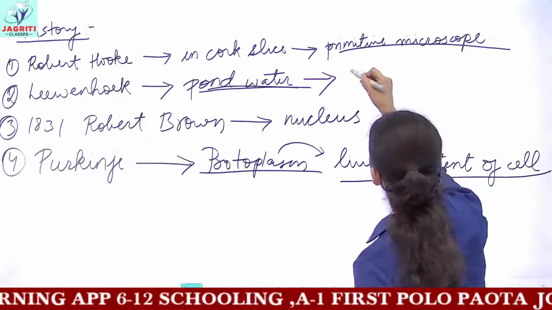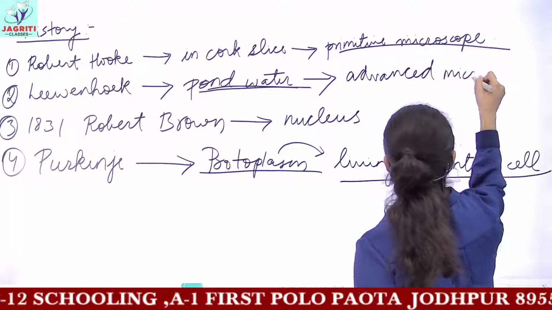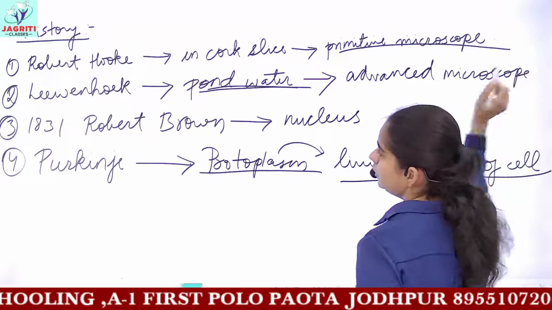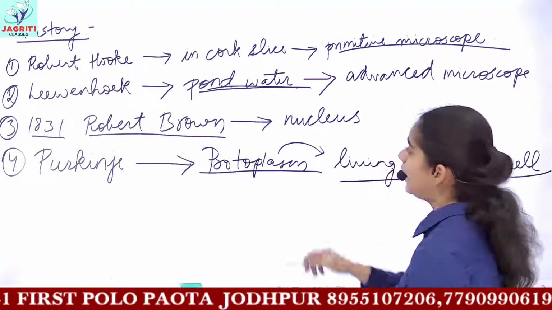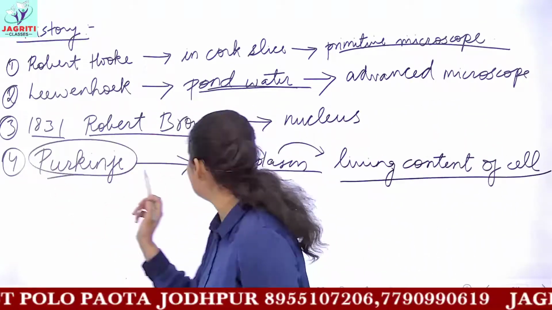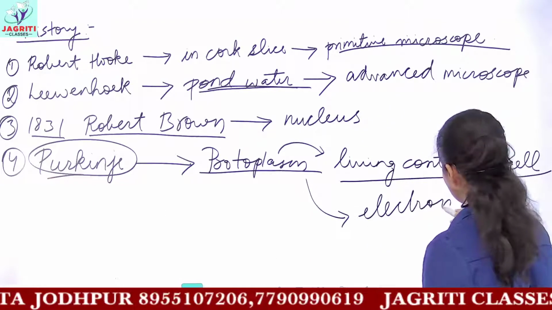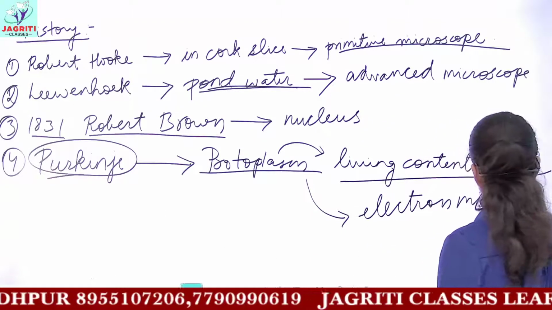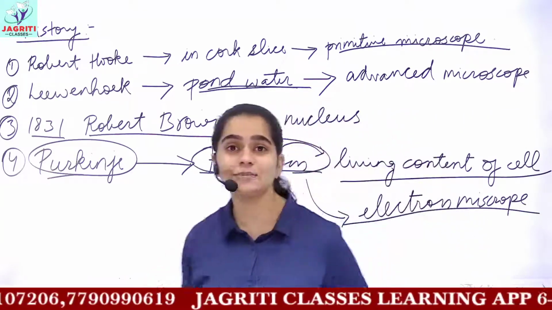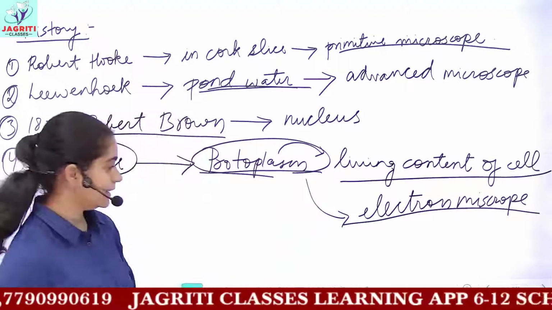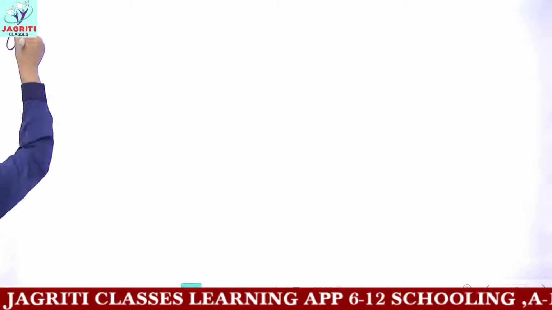Later, in 1831 Robert Brown discovered the nucleus, and Purkinje, who discovered protoplasm, used an electron microscope. An electron microscope is a very advanced microscope and he studied protoplasm, that is the living content of the cell. Then what we have as an important topic next is cell theory.